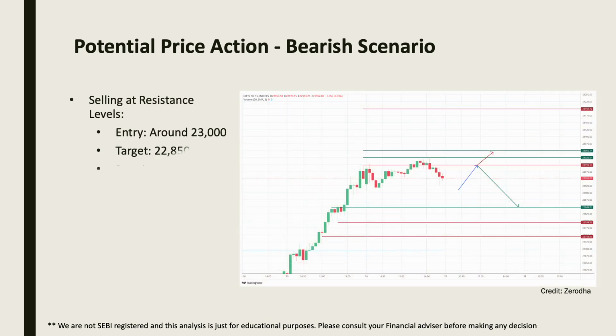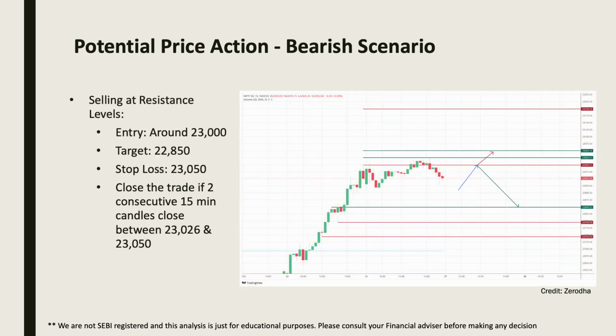For a bearish scenario, consider shorting around the resistance level of 23,000 with a target of 22,850, only if Nifty opens within the 22,850 to 23,000 range. We should keep a hard stop loss at the 23,050 level. If you see two consecutive candles closing between 23,026 and 23,050, we should still close the trade in loss.